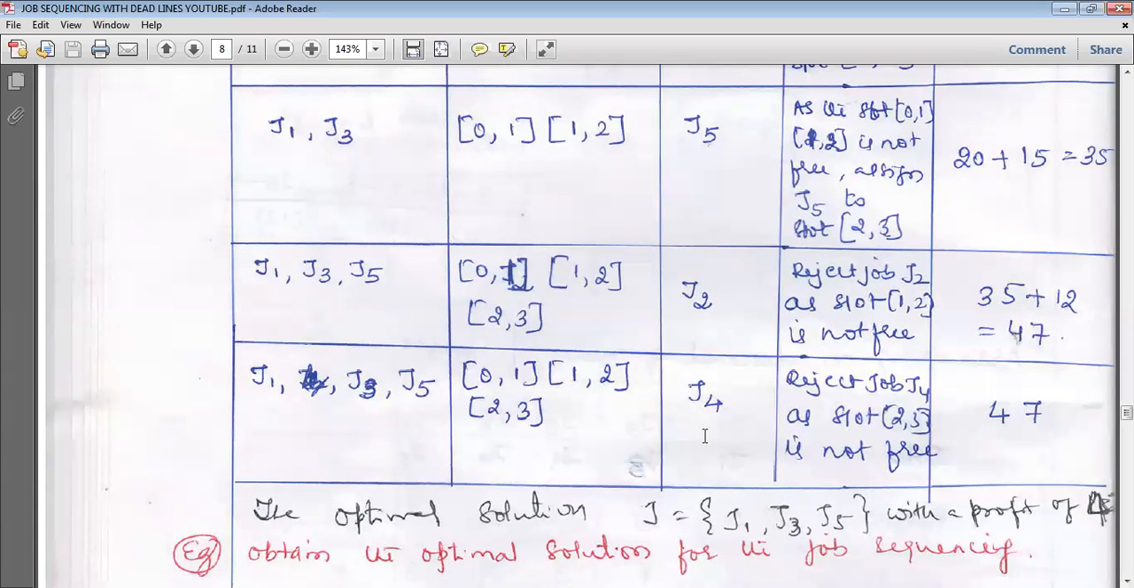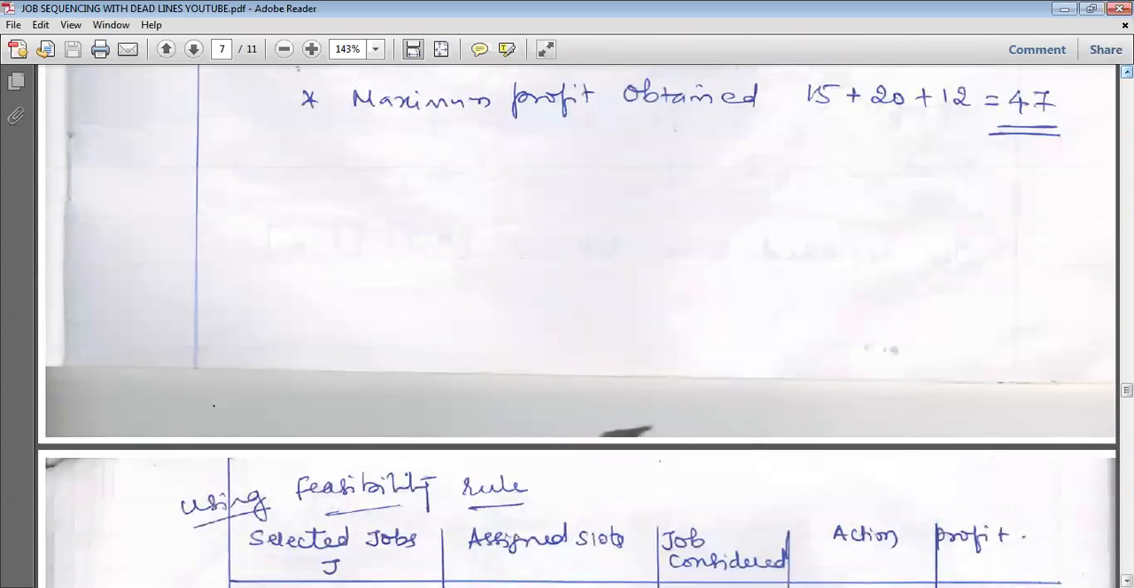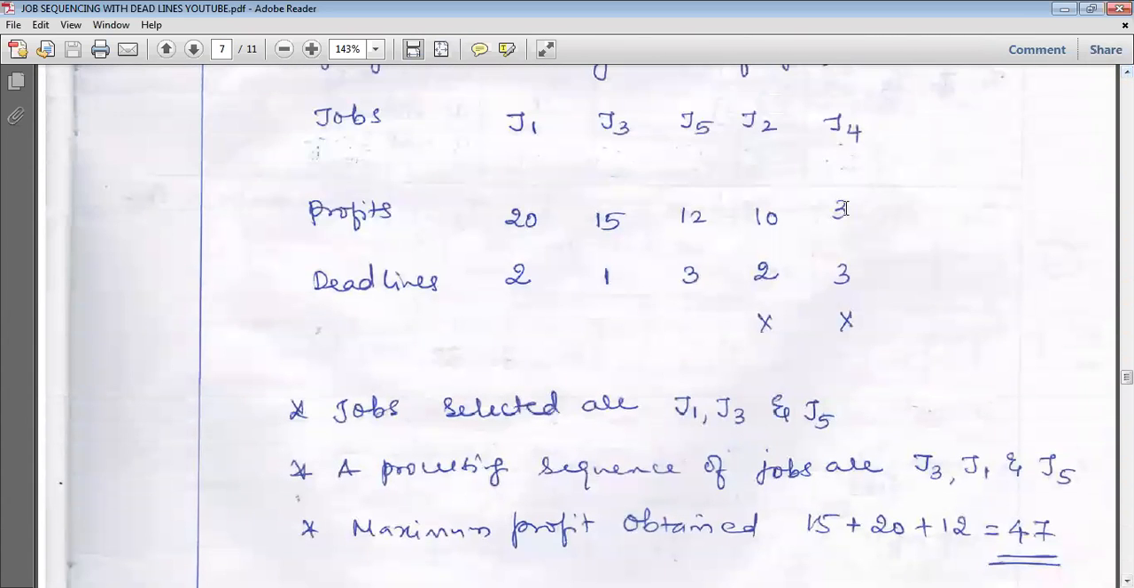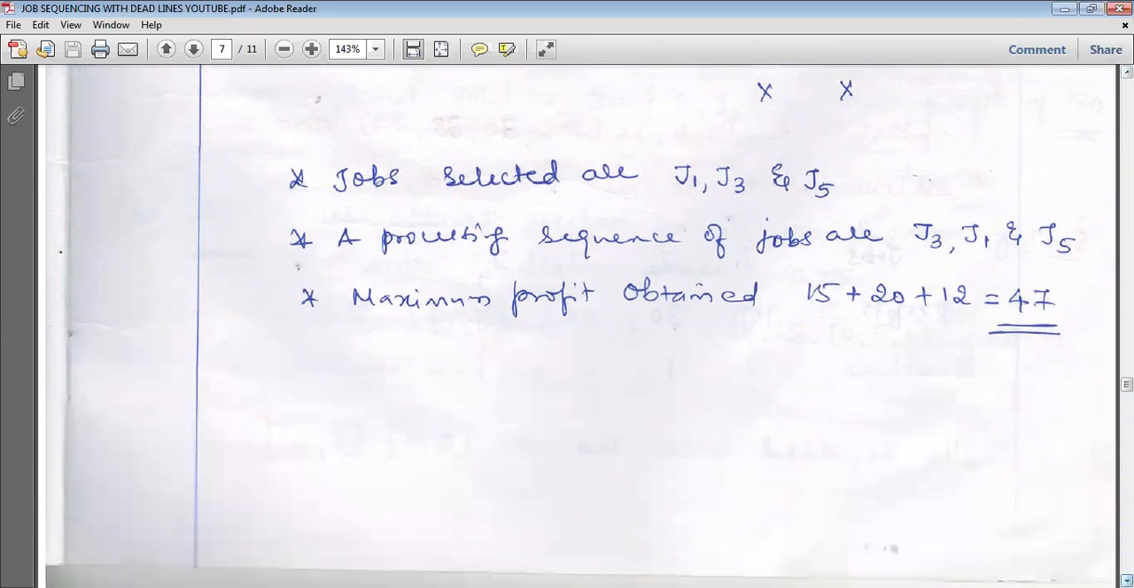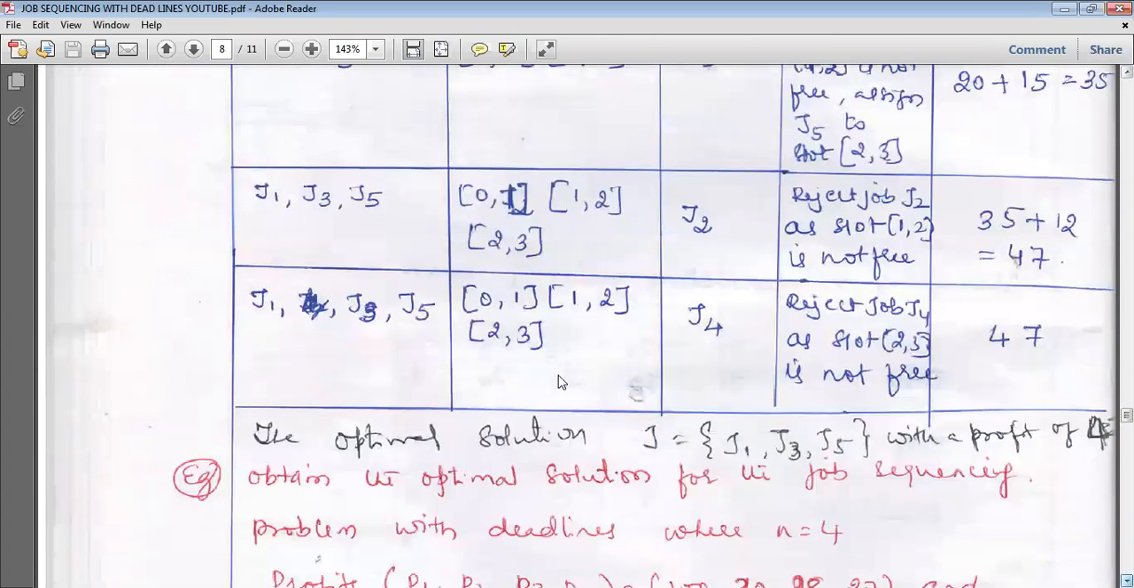Next we have to consider the job J4. If we consider the job J4, the deadline is 3 hours, which means I have to allot 2 to 3, if not 0 to 1 or 1 to 2, but all are full. No slots are free, as we have seen: 0 to 1, 1 to 2, 2 to 3, all are full. Reject job J4 as the slot 2 to 3 is not free. So no more jobs are left. The profit earned is 47 rupees.